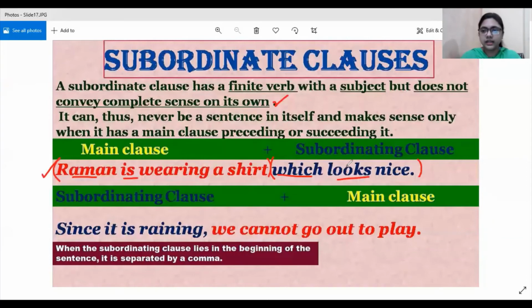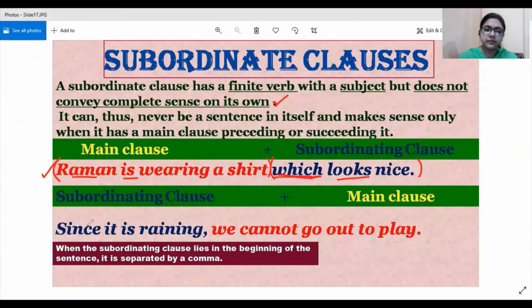If you look at this exclusively, not in this context, you will not be able to understand what this group of words means. So it will always require a main clause to make complete sense. So which looks nice therefore becomes a subordinating clause. Also, it begins with which, a subordinating conjunction.